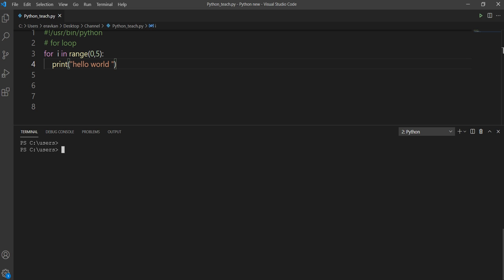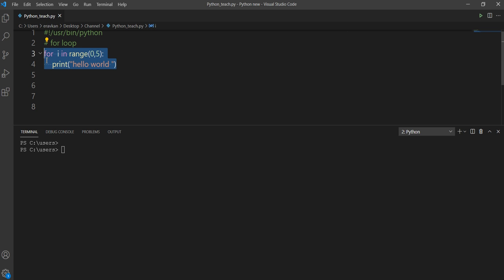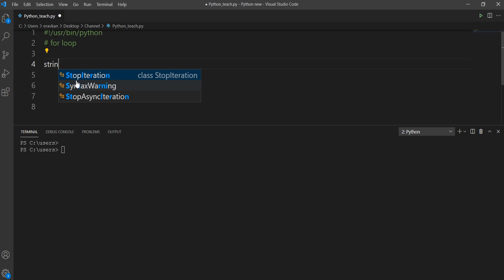So we have the for loop syntax. A for loop has the ability to iterate over the items in a sequence. So what is a sequence? A sequence can be a string. I have shown you that we have a string. So a string is also a sequence. So this is index 0, 1, 2, 3. By using a for loop we can iterate over a complete sequence.